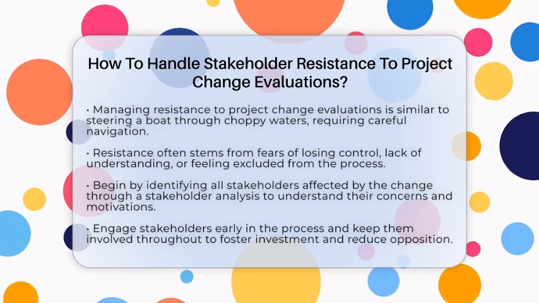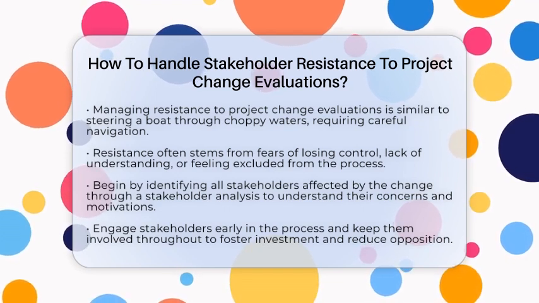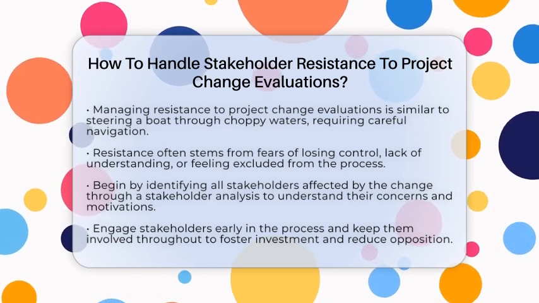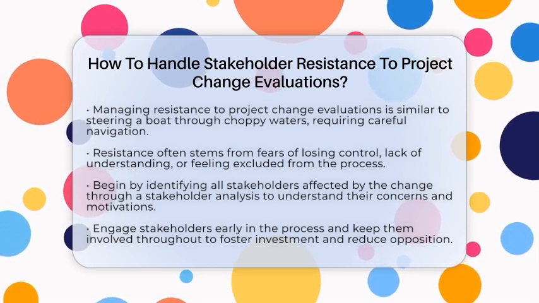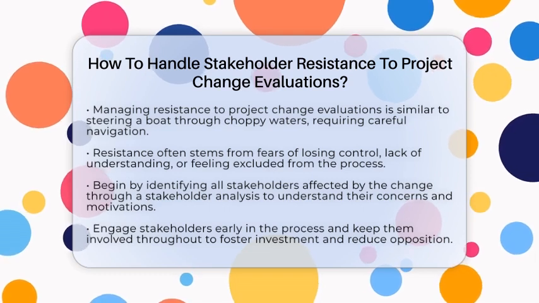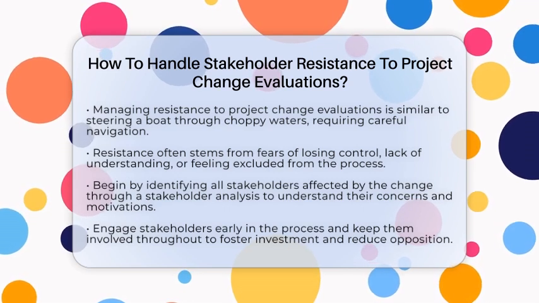When you're reviewing changes during project execution and control, some stakeholders might push back. They could be worried about how the change affects their work or unsure about the reasons behind it. Resistance often comes from fear of losing control, lack of understanding, or feeling left out of the process.